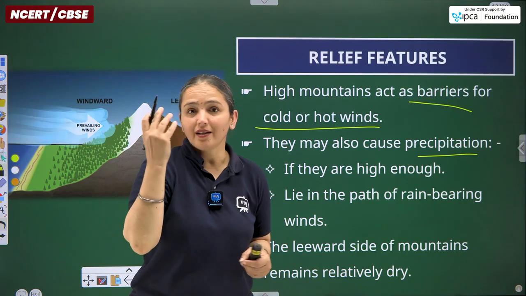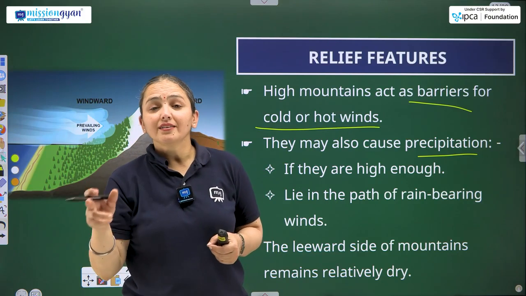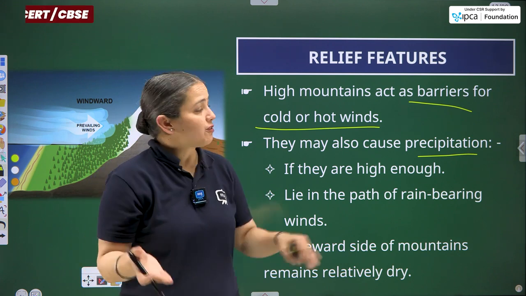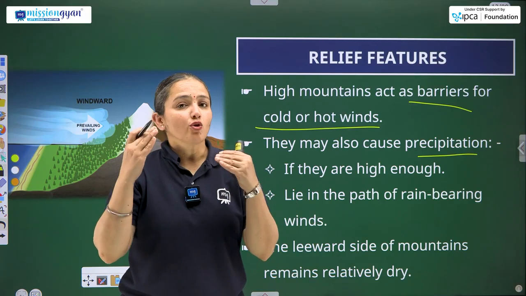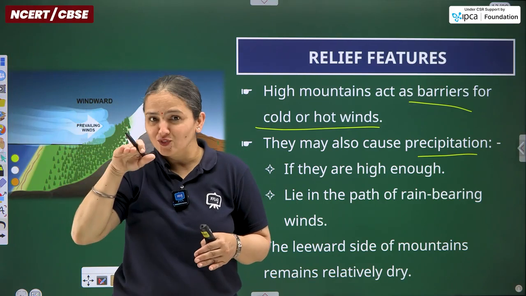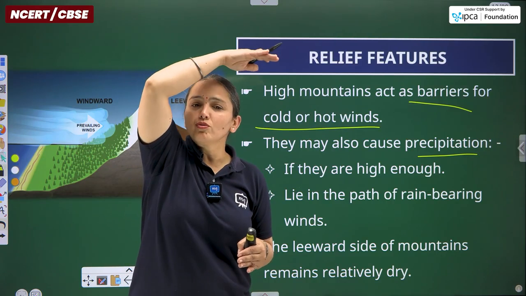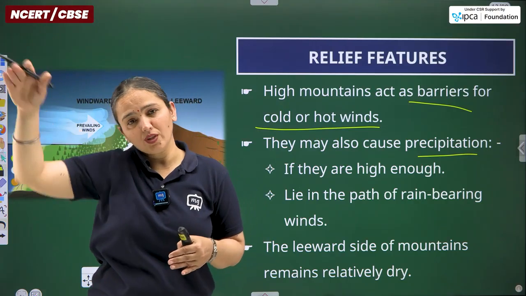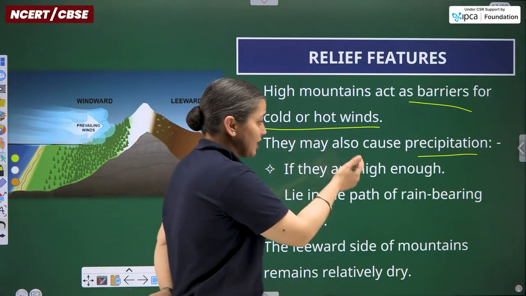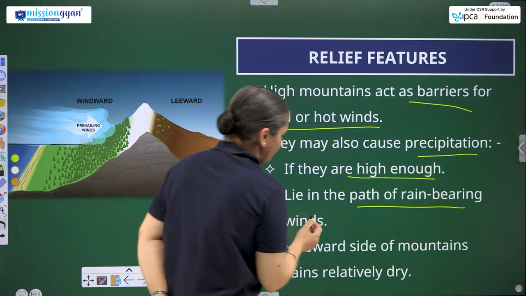These winds are carrying moisture content, water vapor, within them, and unless they shed this water content in the form of precipitation, they are not able to elevate and pass over the mountain. If they are elevated, they rise and flow over from the upside of the mountain. So that is the entire process. They may also cause precipitation if they are high enough and lie in the path of the rain bearing winds.